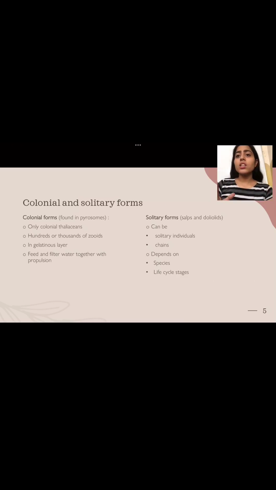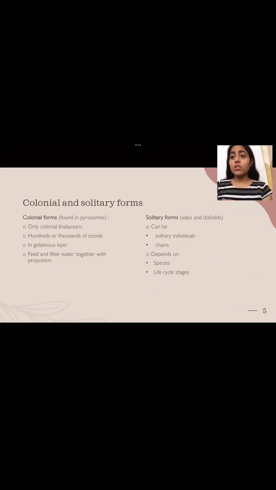Another thing is colonial and solitary form. Thaliaceans can exist in colonial as well as solitary form. In colonial form they exist as groups, whereas in solitary form they live as individuals. But in the case of Thaliaceans, only one colonial Thaliacean is found, which is Pyrosoma. Hundreds or thousands of zooids live together and are encased in a gelatinous layer so that they are bound together. They feed and filter water, with water propulsion, doing that work together, simultaneously, in a group.